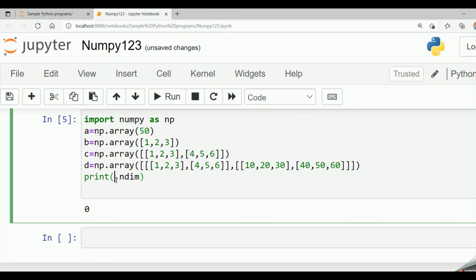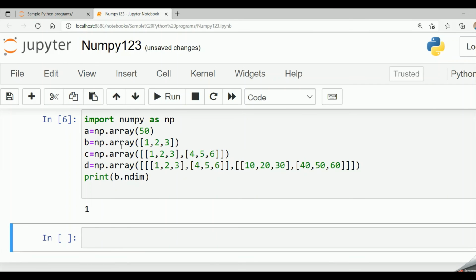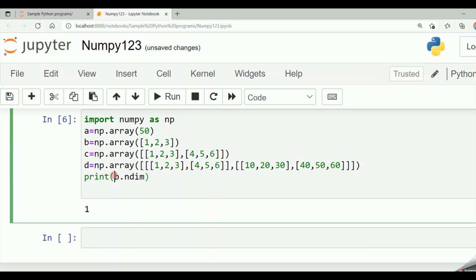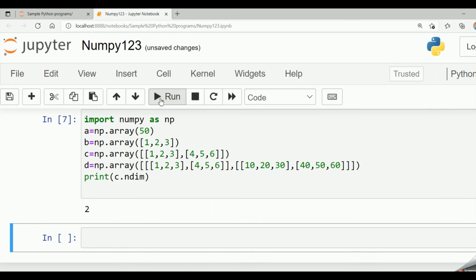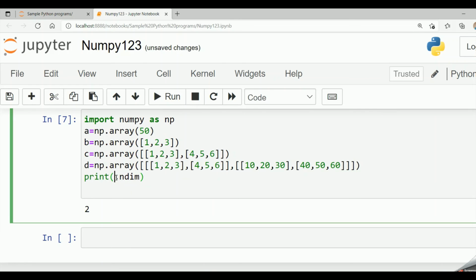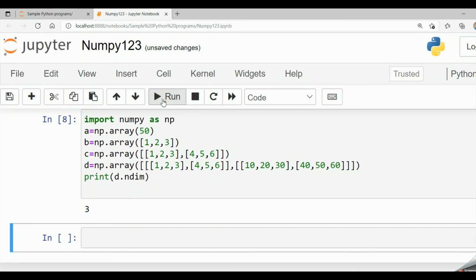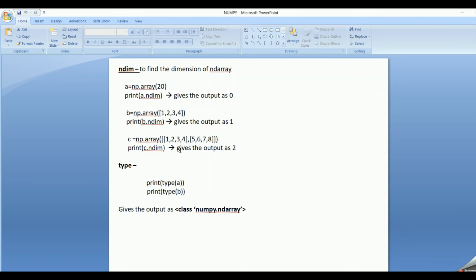Now if I give b.ndim, it says it's a 1-dimensional array because B is a 1-dimensional array. Now if I give c.ndim, it says it's a 2-dimensional array. Similarly, if I give d.ndim, it says it's a 3-dimensional array. So this gives the dimension of the array which we have passed.